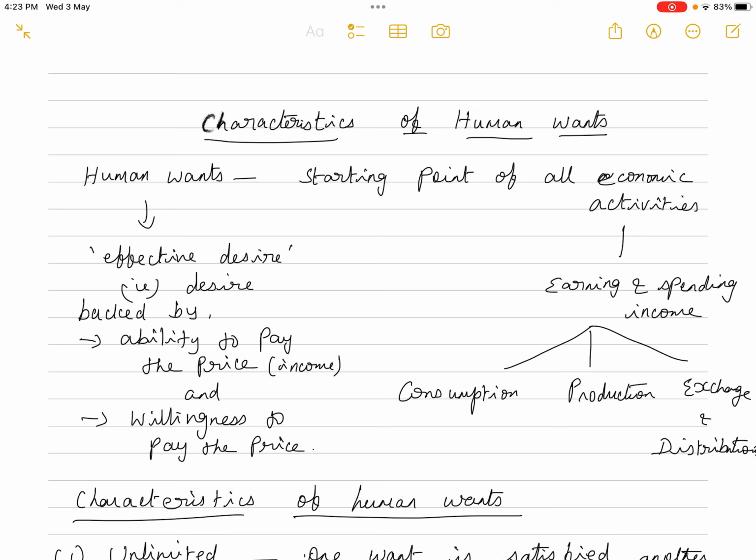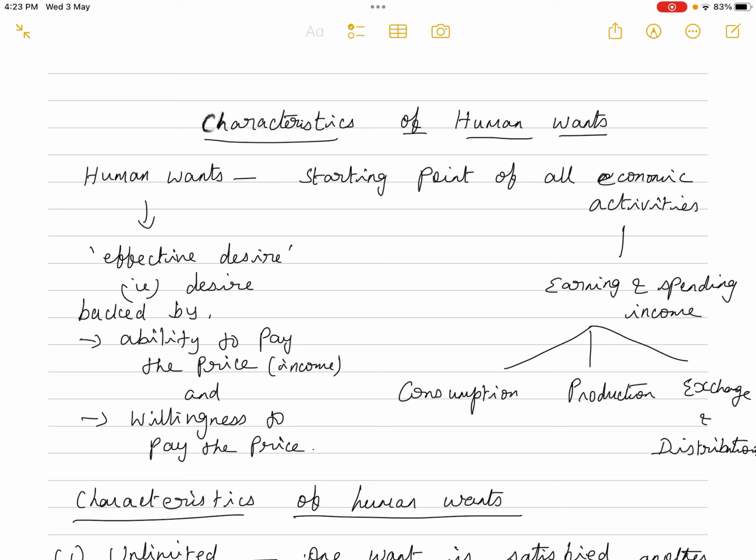If the consumer doesn't want to consume anything, then there will not be any consumption, there will not be any production, and there will not be any exchange or distribution. There will not be any economic activity. Because a human being wants to consume something, all these activities are taking place.